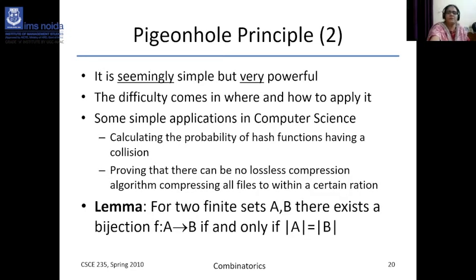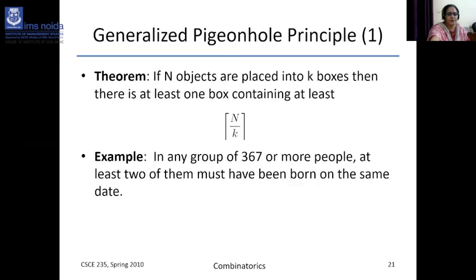So it is a very powerful method. The difficulty comes in how to apply it. So this is for finite sets in set theory. We can formulate it and compare the finite sets A and B, where there exists a bijection principle. Bijection means that for every element of A there exists an element of B, a one-to-one mapping, both one-one and onto, so |A| equals |B|.